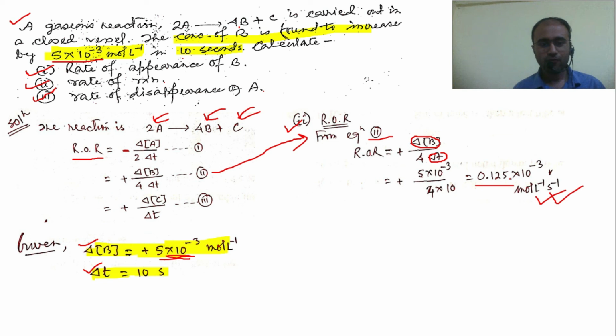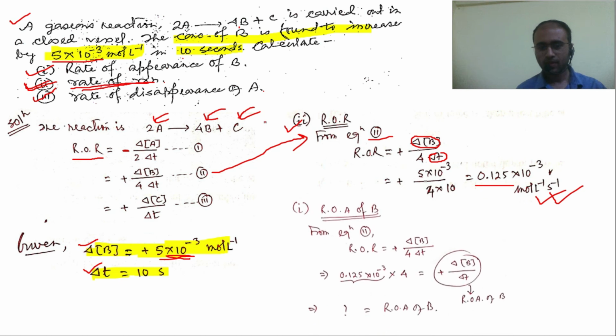First we have calculated rate of reaction intentionally. In your question it is given in the second point, the rate of reaction is given in the second point, but we have calculated it first because without knowing the value of rate of reaction we cannot find rate of appearance or rate of disappearance.